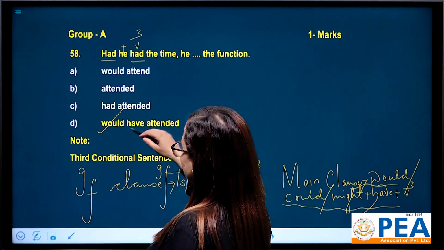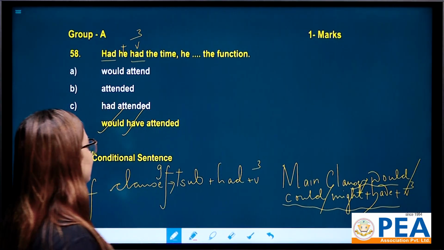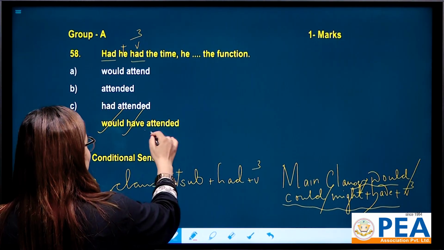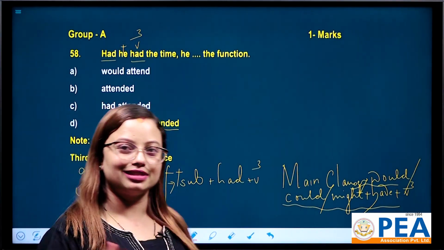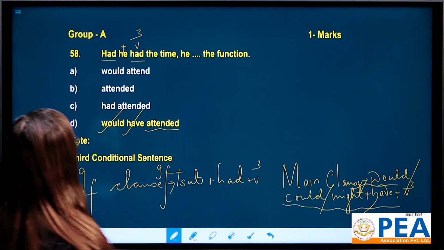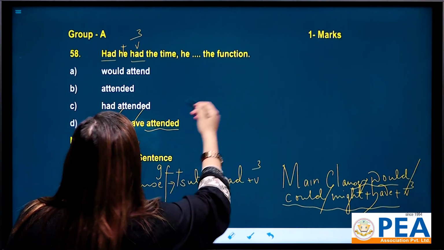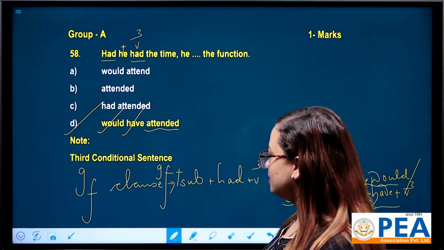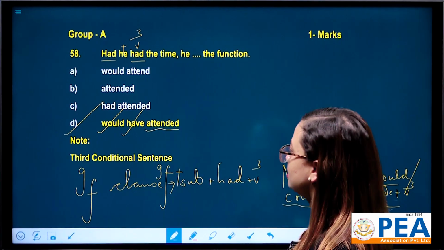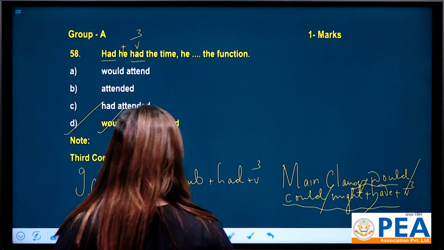So the form of verb 1 here is have, that is also correct, and you need the third form, right? So this is the third form of the verb, this is correct. So would have attended, had he had the time, he would have attended the function. That's why option number D is correct.